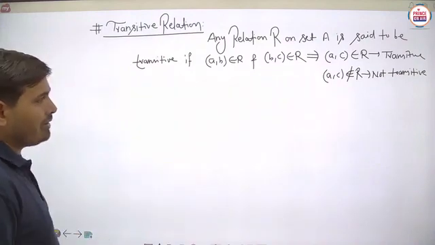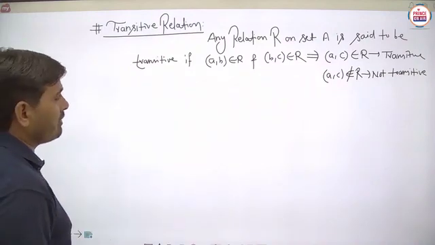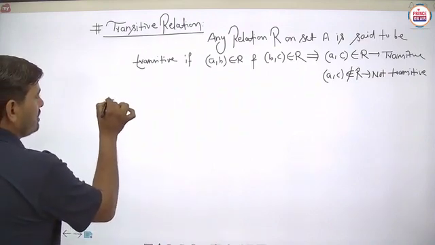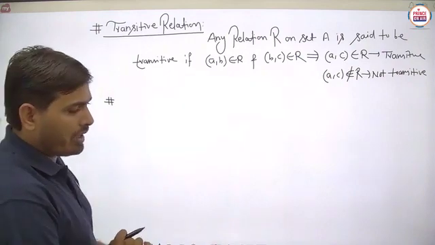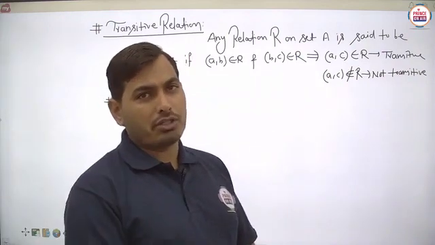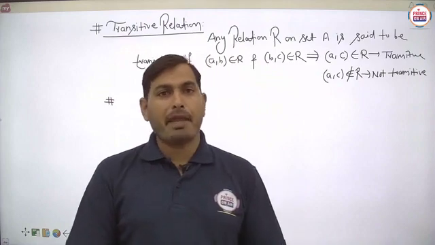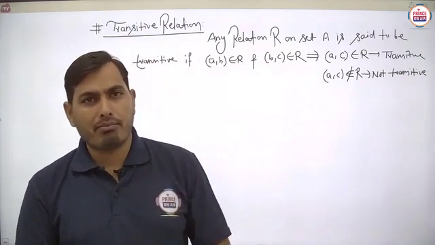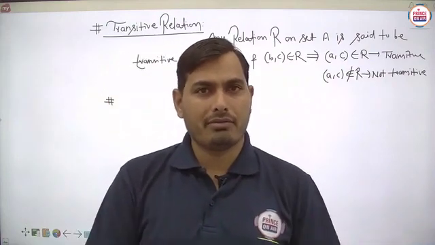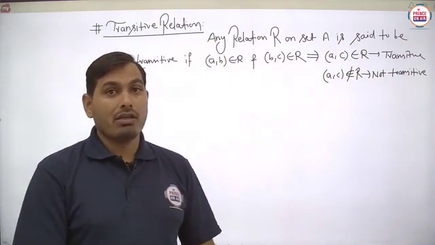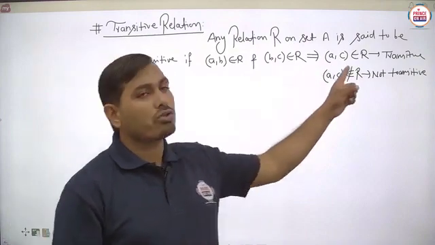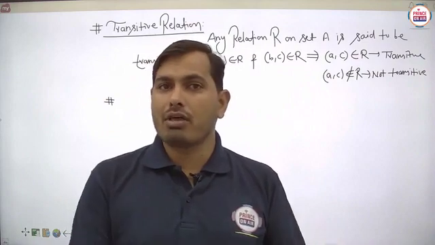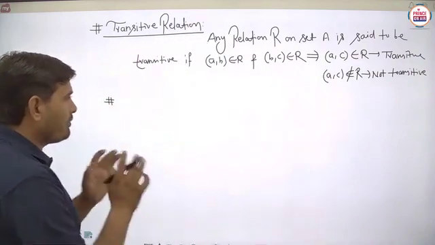So basically, students, in the case of transitive relation, some more important cases we also have to take along with this definition. Sometimes, suppose a relation is given on a particular set A, and (a, b) belongs to R, but (b, c) is not there. Then what can we say? Then we will not check (a, c) belongs to R, and automatically the relation is said to be transitive. This is a very important case. Is it clear what we are saying?